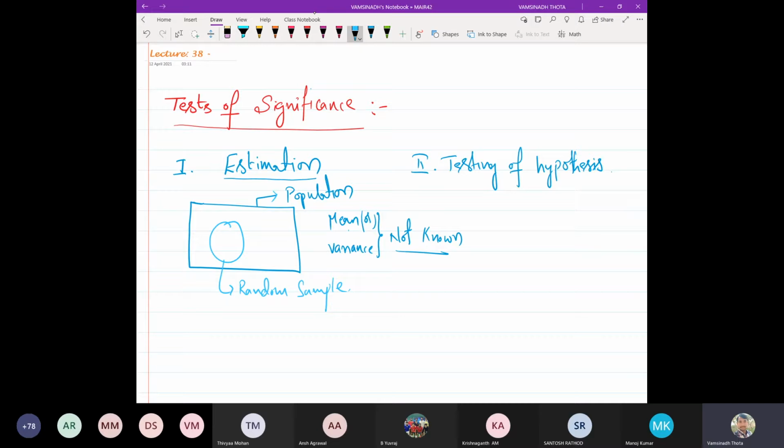Sometimes both of them may not be known to us. So in all those cases, how do we give an estimation for the population statistics? For that purpose, we need to take a random sample and obtain the same information